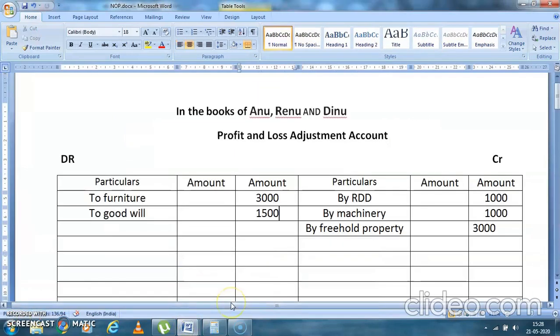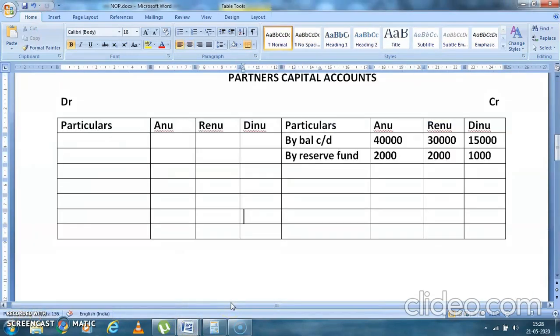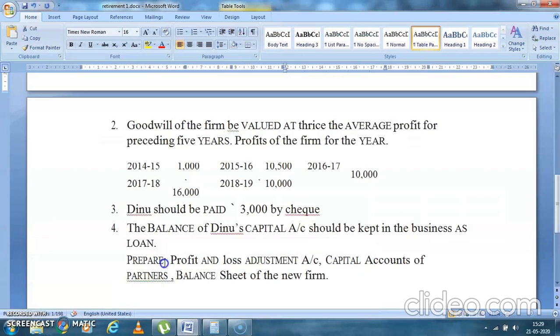So when you're paying something to the partners, do you remember I have already told you, whenever a partner takes something from the business, you have to write here: To bank account, you're paying the money. To whom are you paying the money? Dinu. How much are you paying? 3,000. Am I correct? And this 3,000 will be deducted from our bank account.